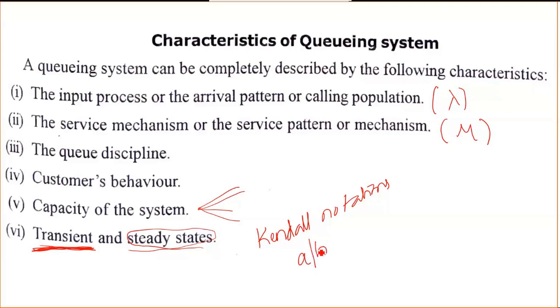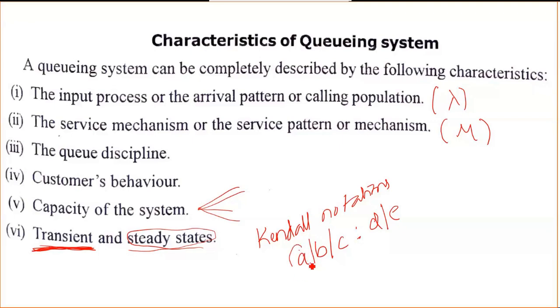A / B / C / D / E. Here A is the probability distribution of the customer inter-arrival time.